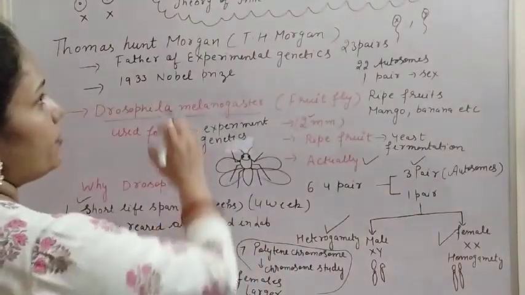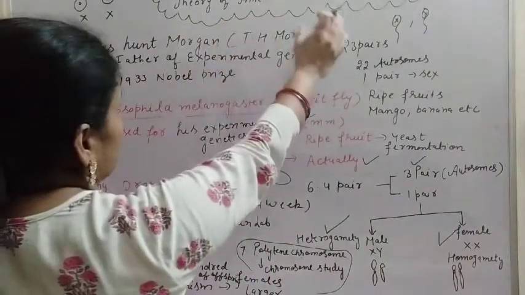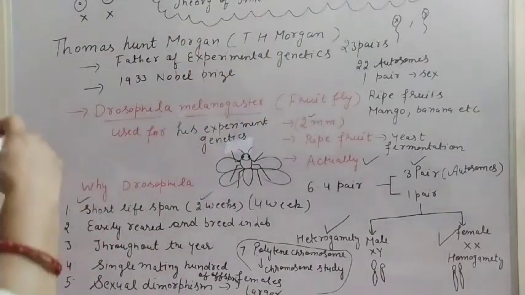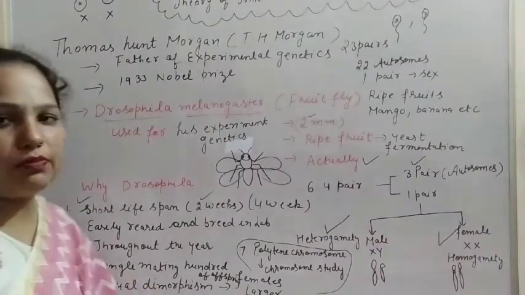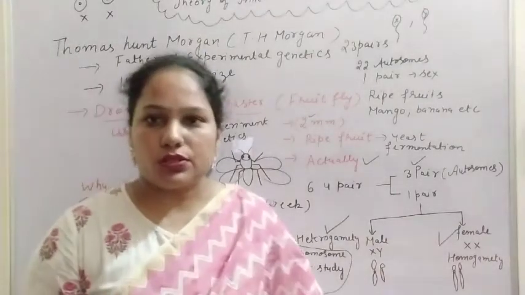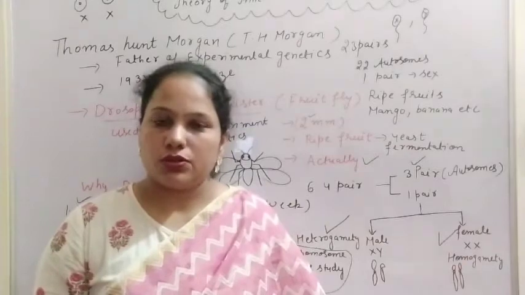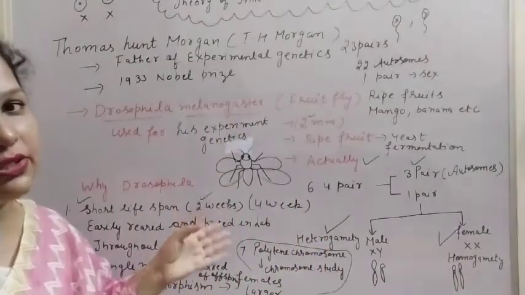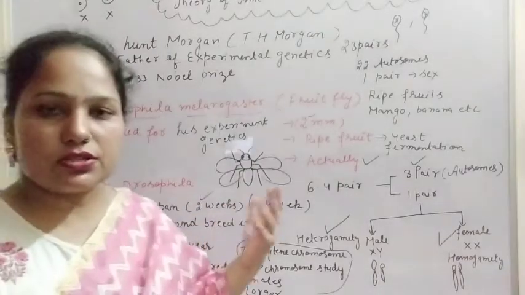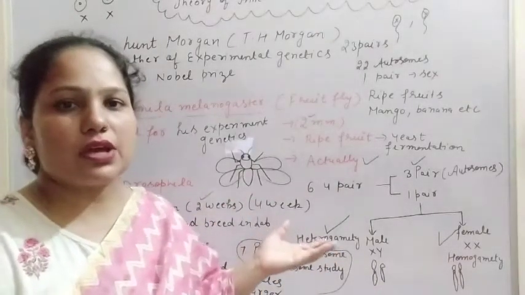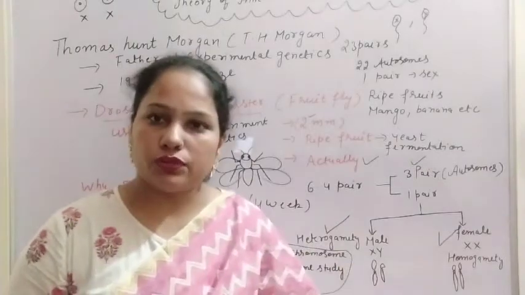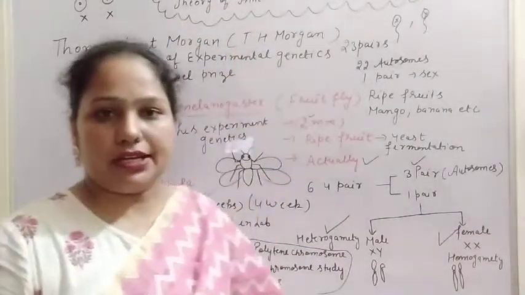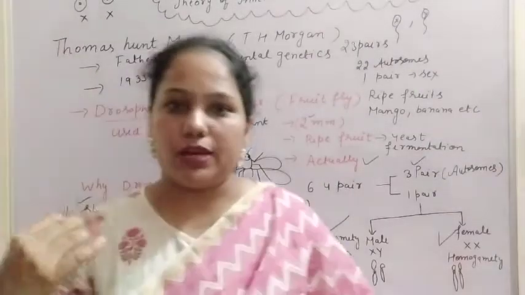So that is the experimental verification of chromosomal theory of inheritance, and the one known as the father of experimental genetics is Thomas Hunt Morgan. He studied on Drosophila. Why did he select the Drosophila? We have discussed the different reasons. So that is the experimental proof of the chromosomal theory of inheritance. So that is about the experimental proof.